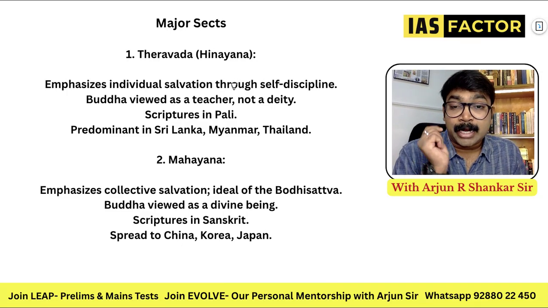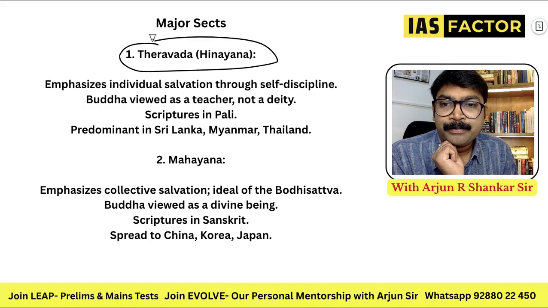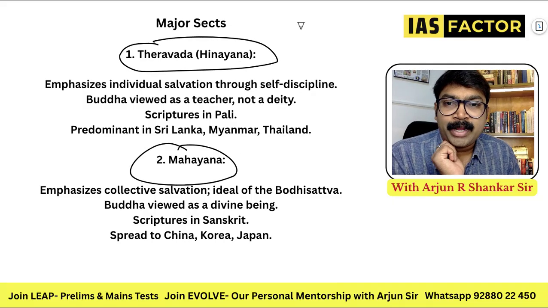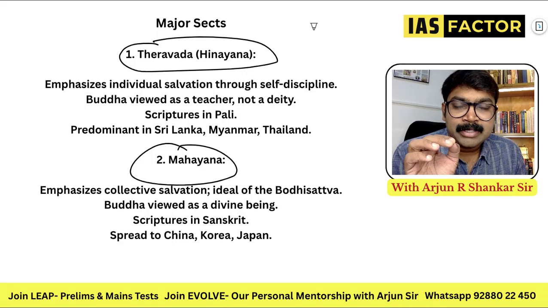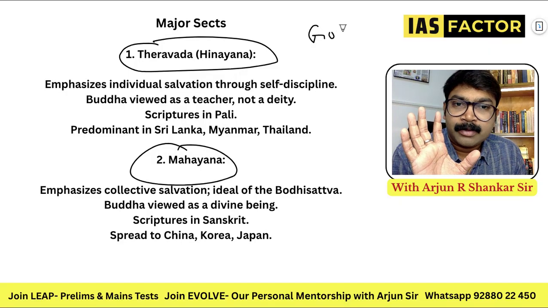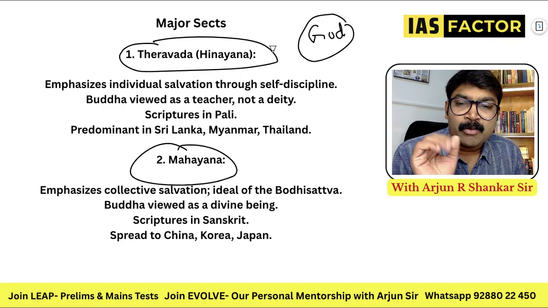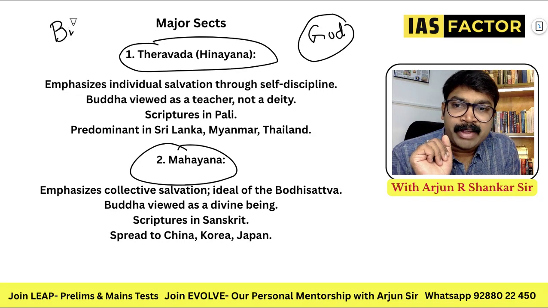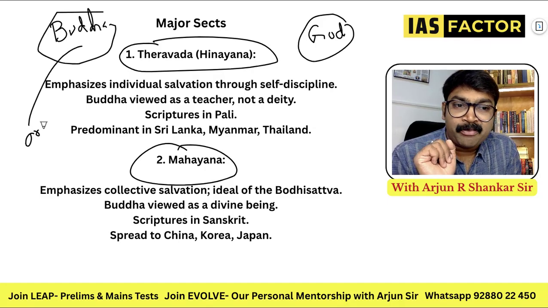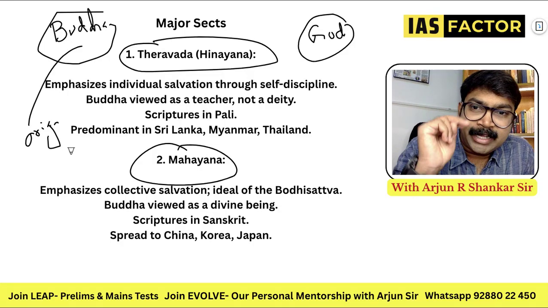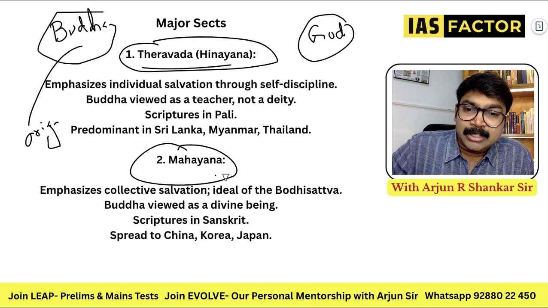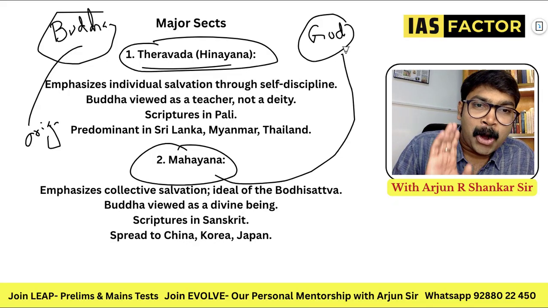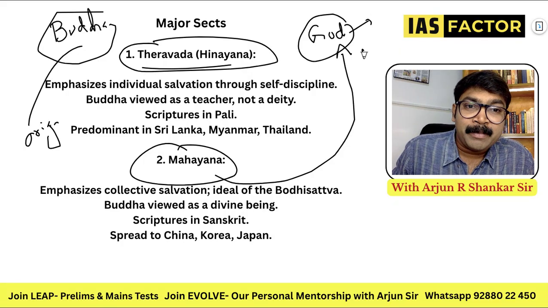And then always understand there are 2 important groups called Theravada and Mahayana. So please understand the Hinayana and Mahayana are basically 2 different sects. See, Buddha never said he is a god. Buddha never said he is a god. But what happened is, Buddha made things very simple. So people who believed in the original teachings of Buddha are the Hinayana or Theravadas. And there is a group of Mahayana people who made Buddha the god, inspired by Hinduism.